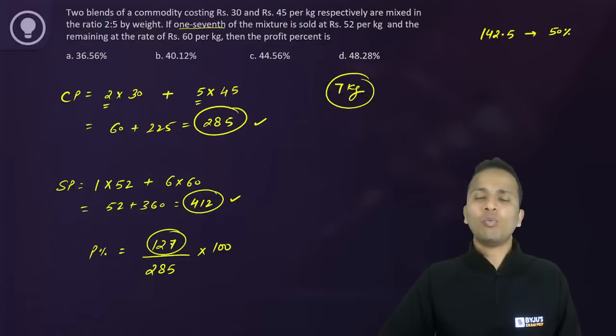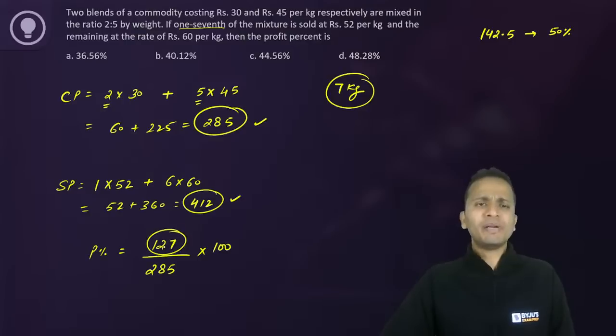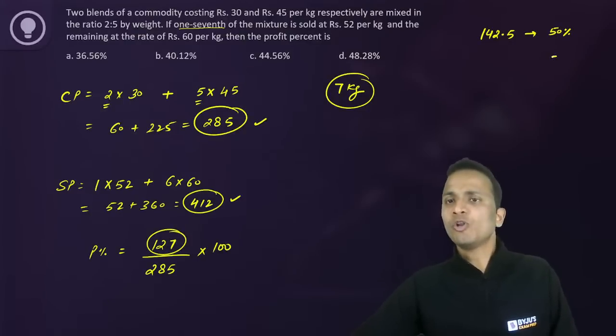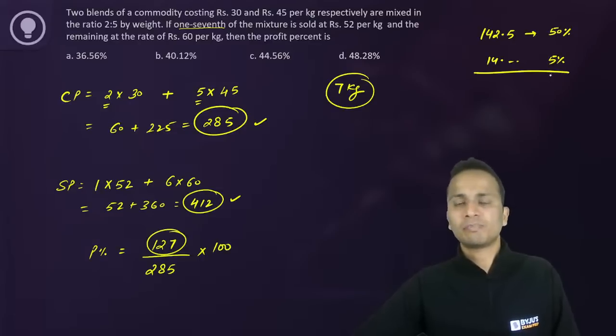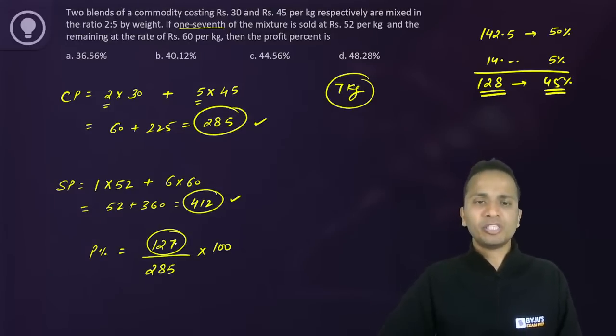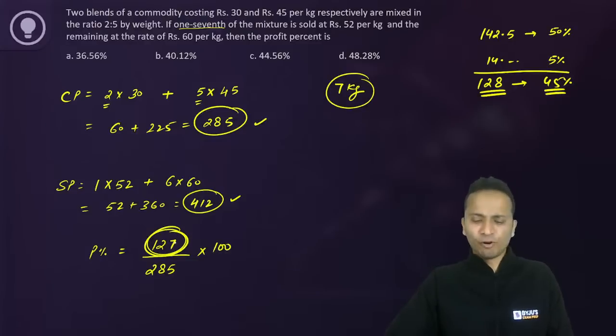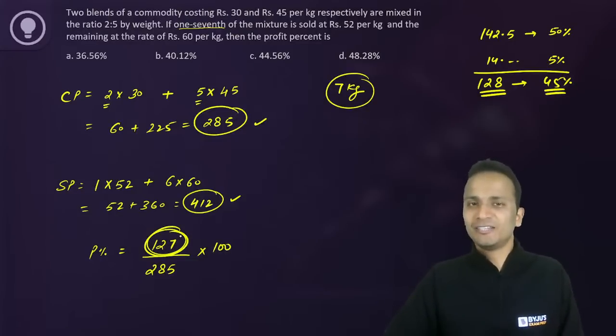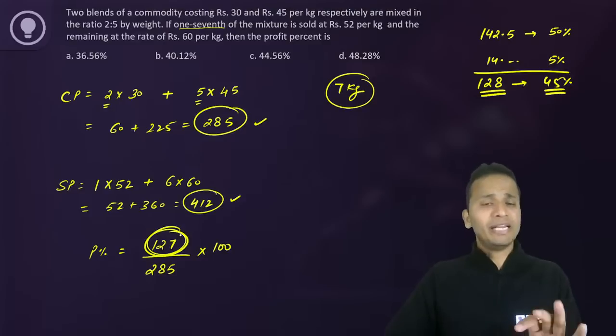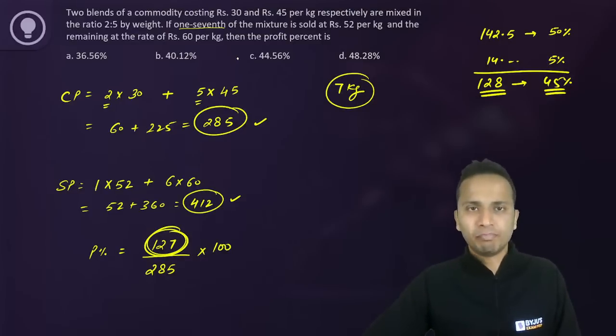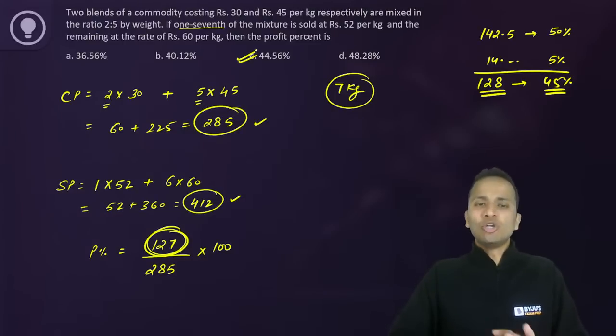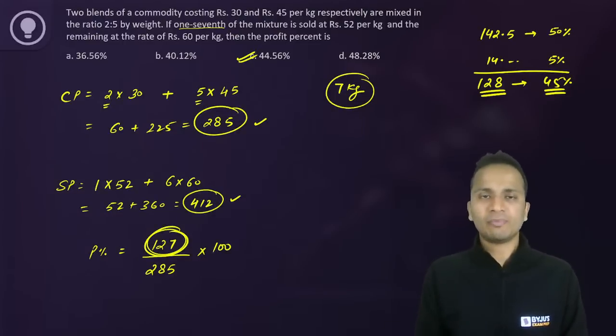All right. Now I'm at 142.5, which is 50 percentage. I have to go at 127. So that means मुझे approximately 15 से कम करना है. So if you look at 5 percentage will be 14 point something. So subtract कर दो, 45 percentage का value आ जाएगा. That will be approximately 128. So 128 is 45%. I need 127. तो मेरा आंसर 45% से थोड़ा सा कम होना चाहिए. Again I'm telling you, मैंने कैलकुलेशन थोड़ा सा डिफिकल्ट रखा है, बट इन द एक्चुअल एग्जामिनेशन ये जो लास्ट स्टेप है इसमें आप लोगों को कोई ज्यादा प्रॉब्लम नहीं होगी.